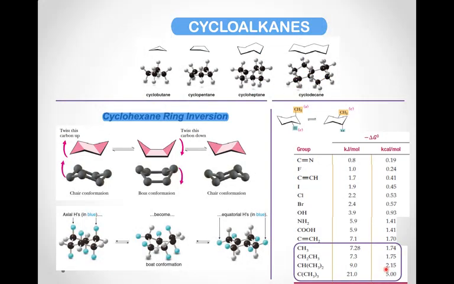So here I have prepared a small figure of the cycloalkanes with the molecules in 3D structure. You can just go through it once and you will get an idea of how the energies vary and what the energies look like. Here you can see the axial hydrogens in blue become the equatorial hydrogens in blue, and this happens in the chair conformation. This is the cyclohexane ring inversion: when this carbon is twisted up and this carbon is twisted down, then another chair conformation of the same image results. So you can see this.